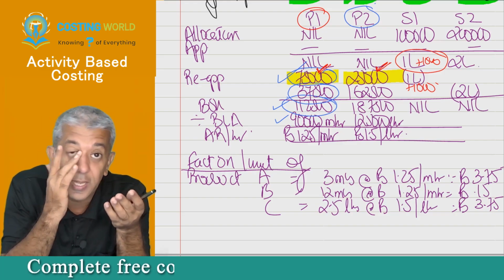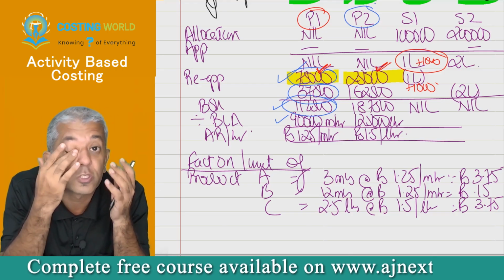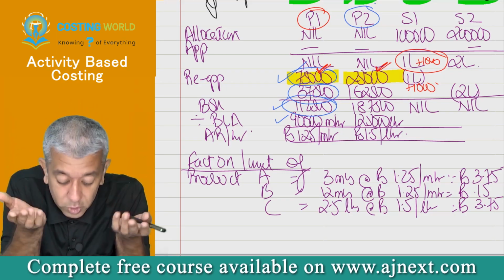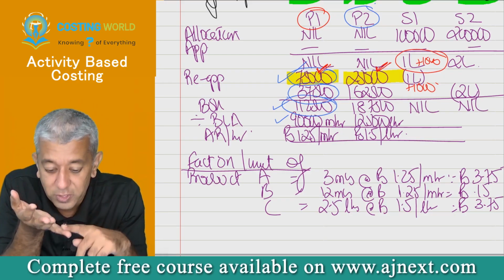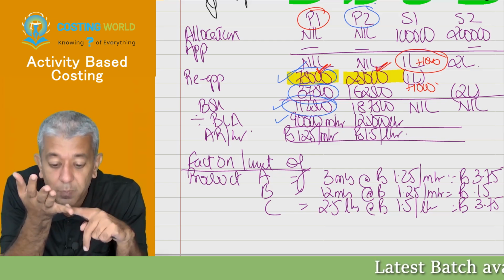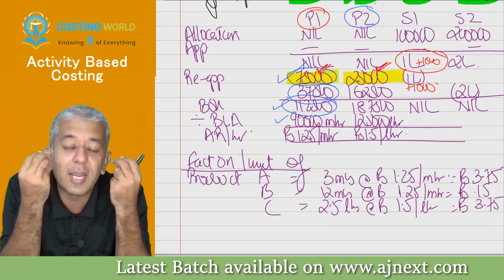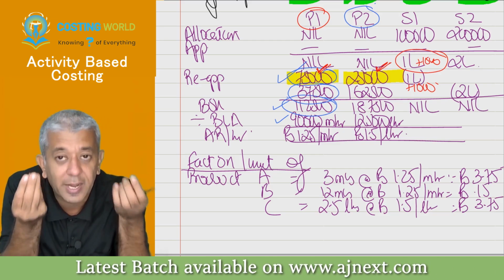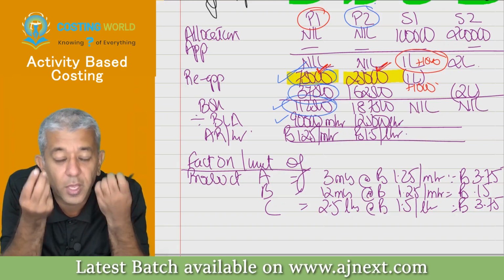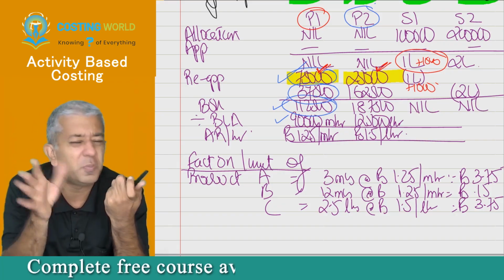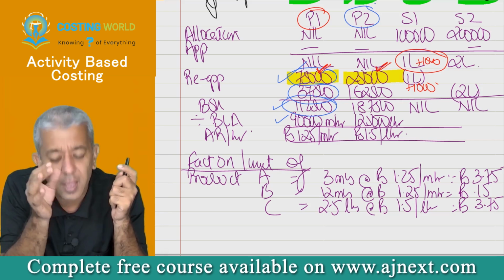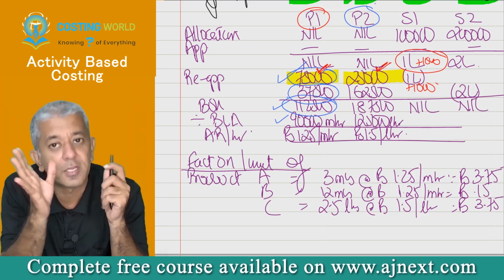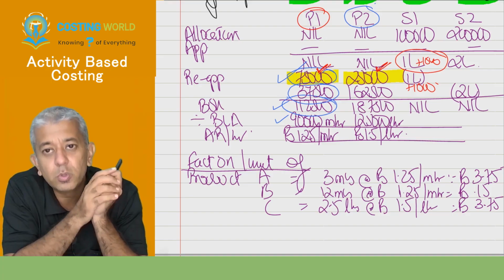If you are doing that, you are not trying to arrive at the correct cost for any particular product. How unfortunate in your life that you are a manufacturing company who makes product A, product B, product C, and you can't even calculate the correct cost of your particular products. How insane. So we say this is not worth it. Absorption costing is meaningless. So then what to do?